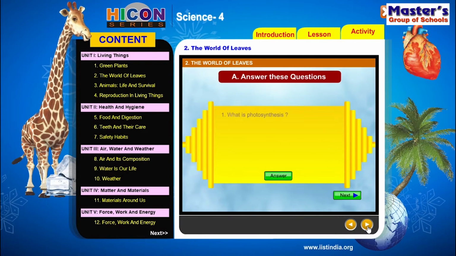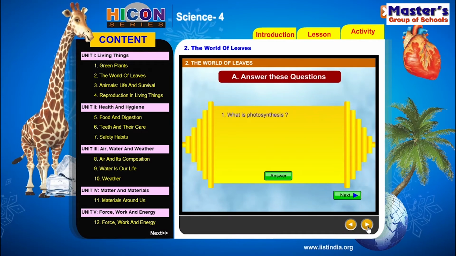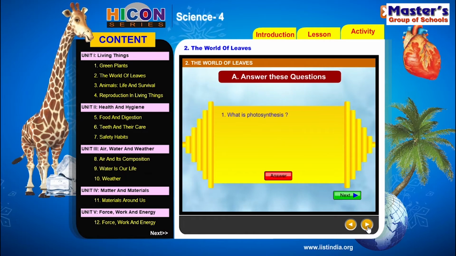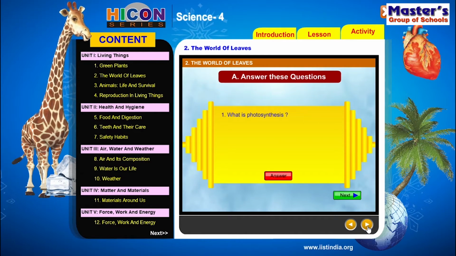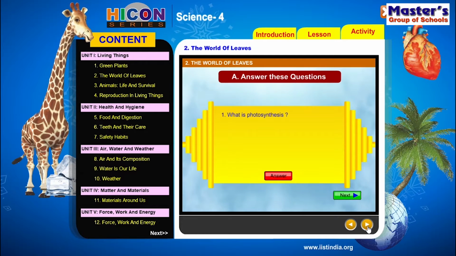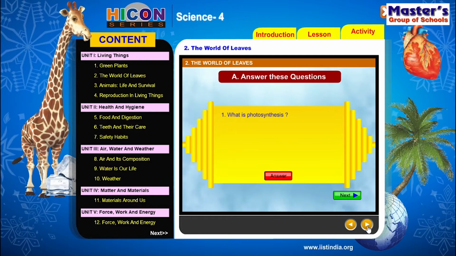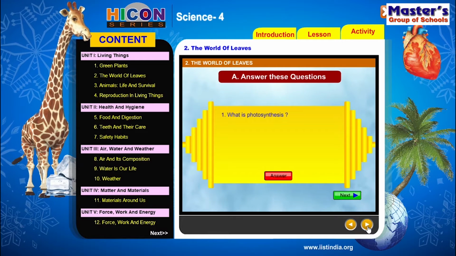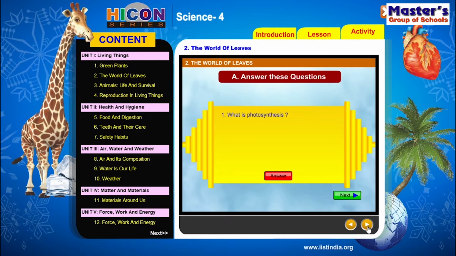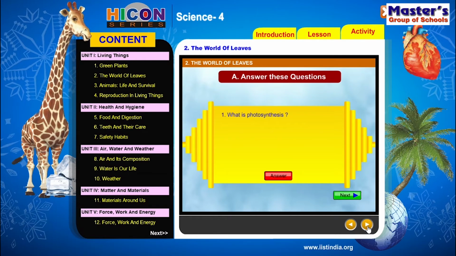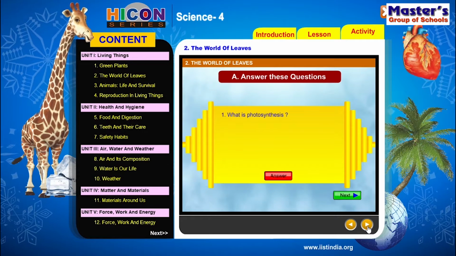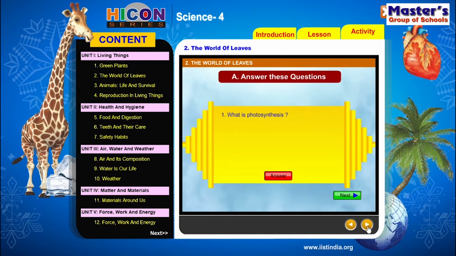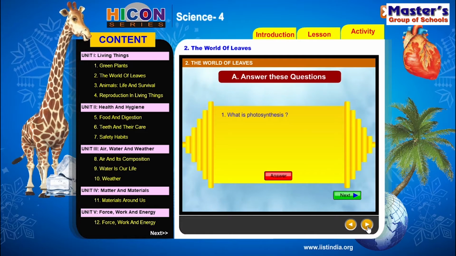So, children, let us practice some exercise in the activity session. Now we are in the activity part. Let us practice some more question answers, some fill in the blanks, some matching type, and some drawing. The first part in the activity session is to answer these questions. They will give some questions and we have to write answers for those questions.